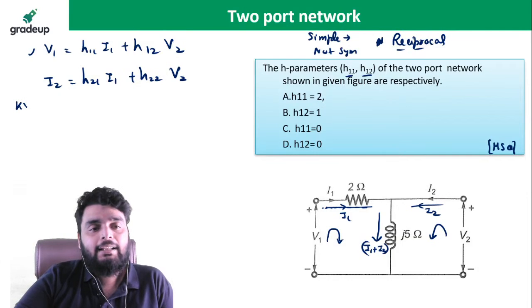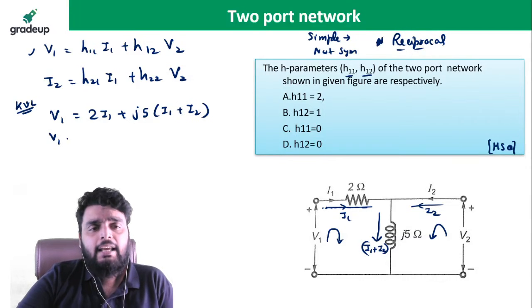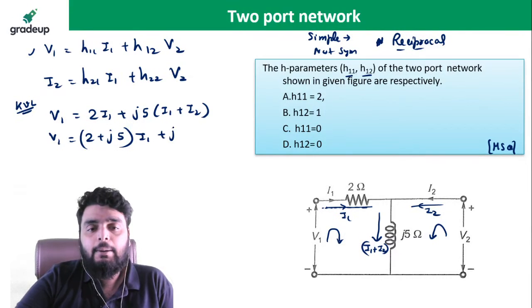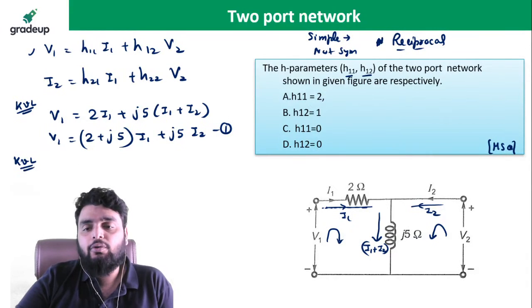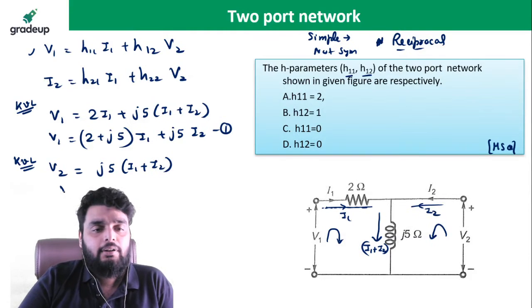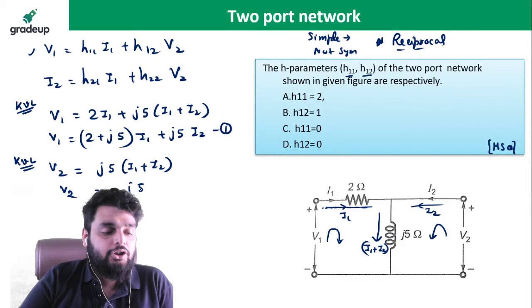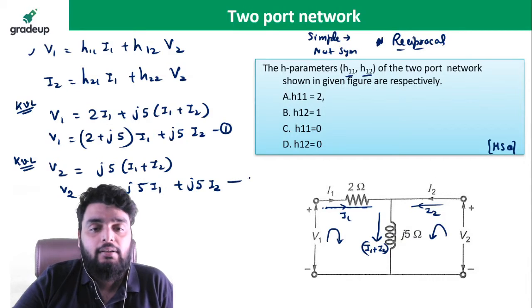If you apply the KVL, you will see V1 is equal to 2 times I1 plus J5 times (I1 plus I2). Or if you rearrange the equation, it becomes (2 plus J5) times I1 plus J5 times I2. Now if I apply the second KVL equation, V2 is equal to J5 times (I1 plus I2), or if I open the bracket, it becomes J5 times I1 plus J5 times I2. So this is the second equation.